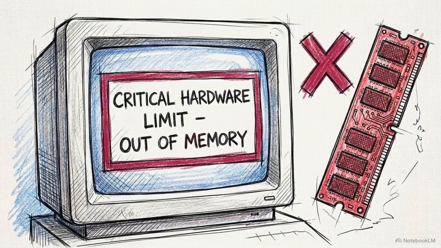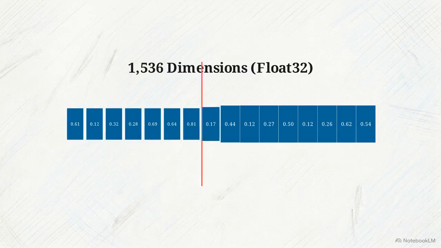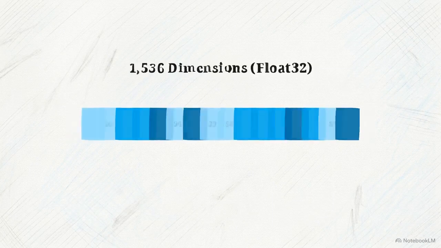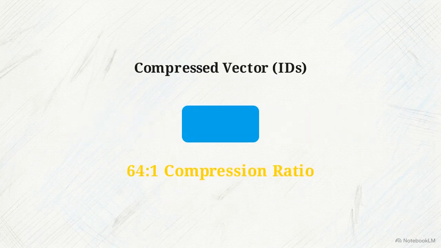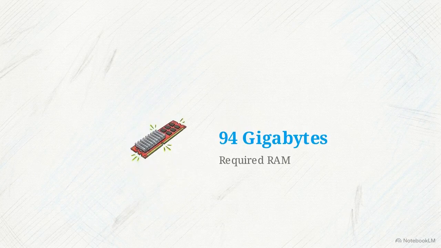Serving these results with sub-millisecond latency introduces a severe hardware constraint. Storing 1 billion raw 1,536 dimensional vectors as 32-bit floats requires 6 terabytes of RAM. You bypass this memory wall through product quantization. PQ slices each high-dimensional vector into subgroups, clusters them, and stores a simple codebook ID instead of raw float values. This achieves a 64:1 compression ratio, dropping RAM requirements from terabytes to gigabytes.